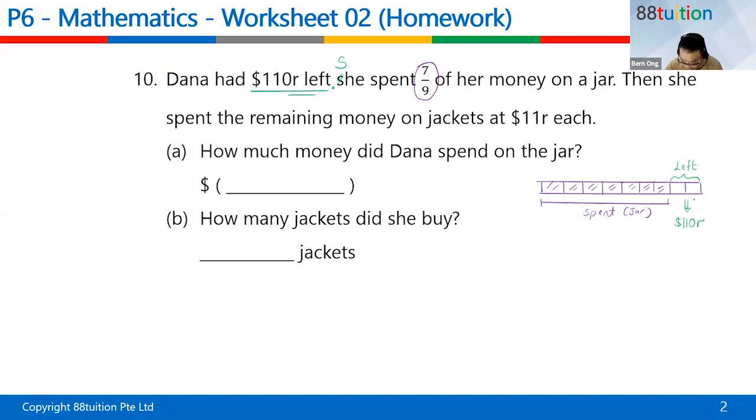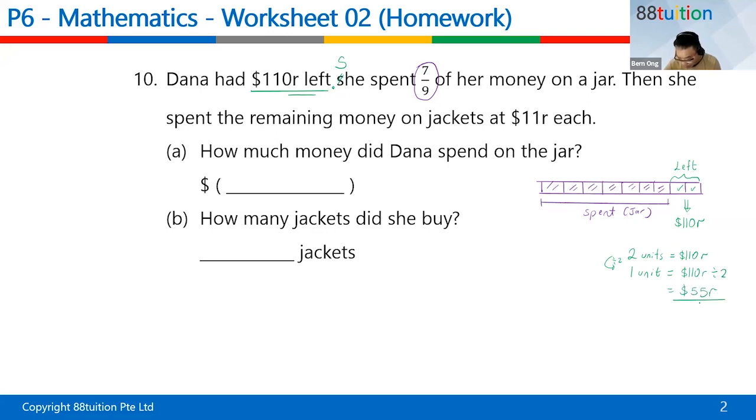So down here, we actually have 2 units. Can you see? So 2 units actually represents $110. Can we find what is 1 unit? You can. Do the same thing. Don't be afraid of this algebra. So 2, how do you get to 1? Divide by 2. Do the same down here. $110 divided by 2 will give you $55.